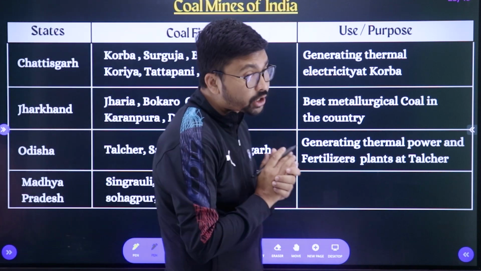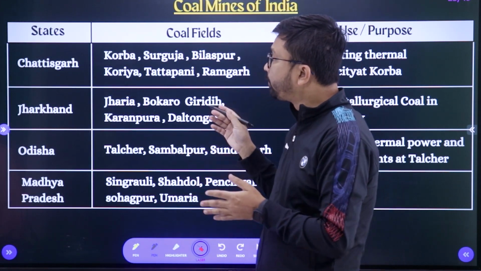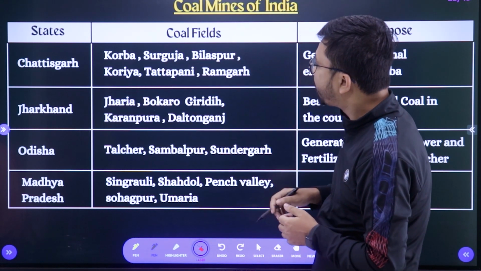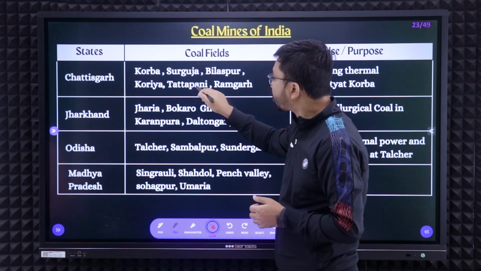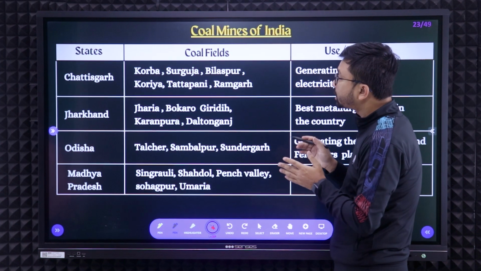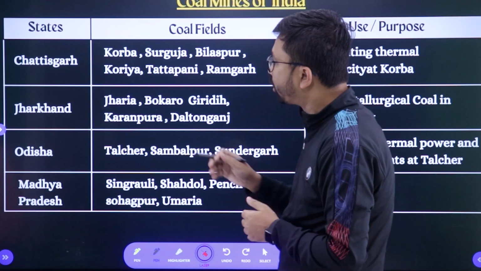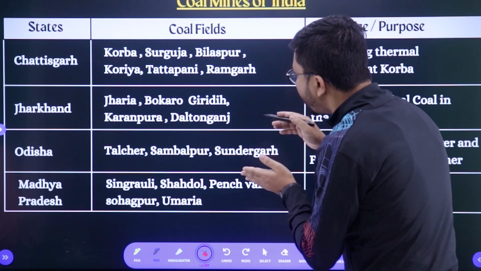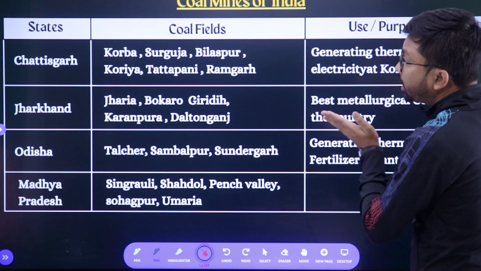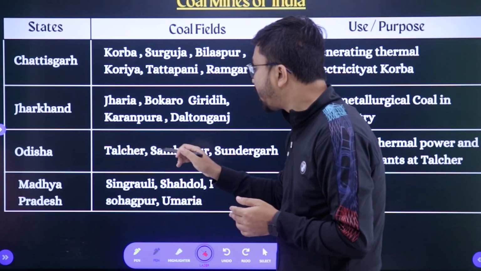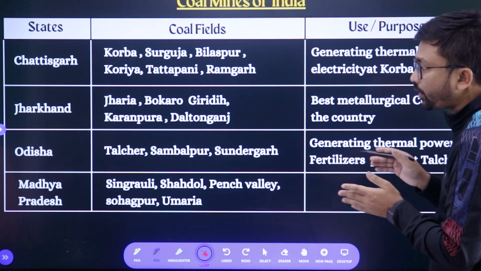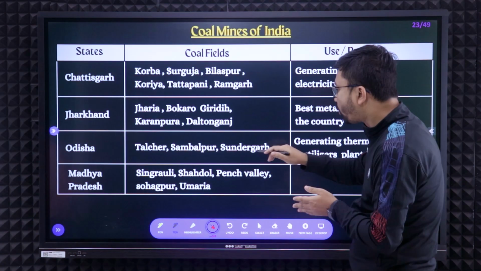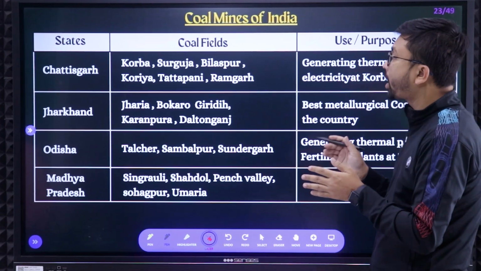Now here you need to focus on the distribution of coalfields, state wise. Chhattisgarh: Korba, Sarguja and Bilaspur, and Korea, Tatapani and Ramgarh. Those are the places in Chhattisgarh where we are getting coal. Jharkhand: Jharia, Bokaro, Giridih, Karanpura and Daltonganj. Those are the places in Jharkhand. Next, Odisha: Talcher, Sambalpur and Sundargarh. Next, Madhya Pradesh: Singrauli, Pench Valley, Sohagpur and Umaria. Those are the places where we are getting coal.